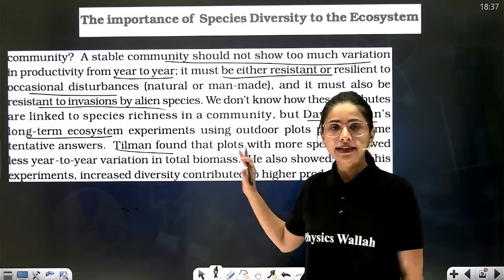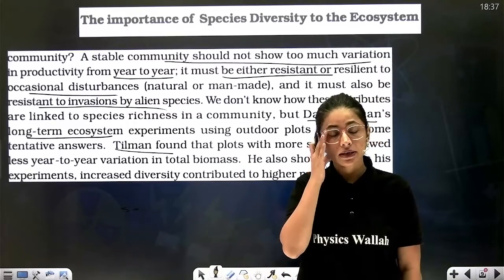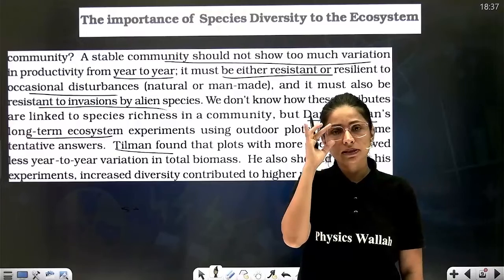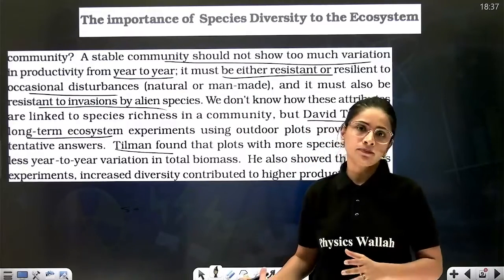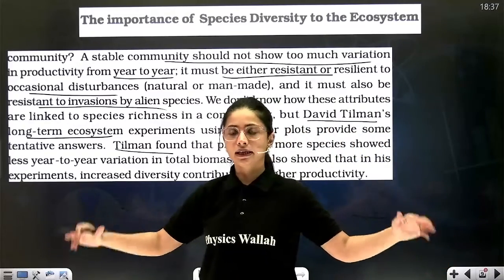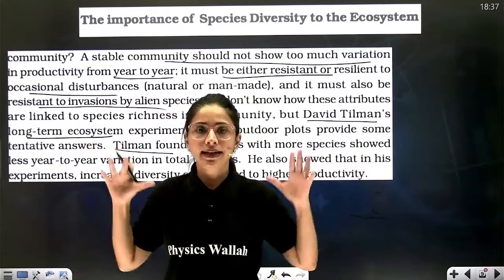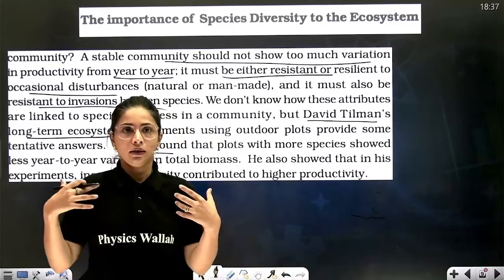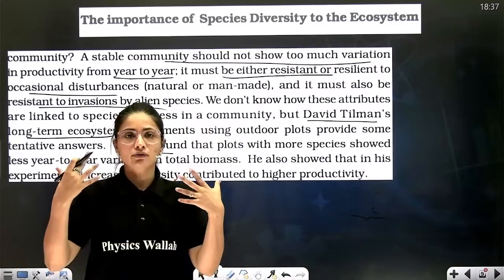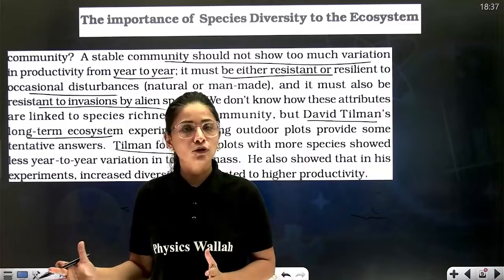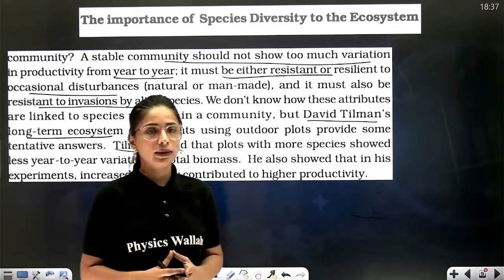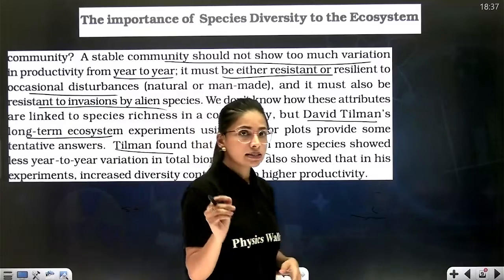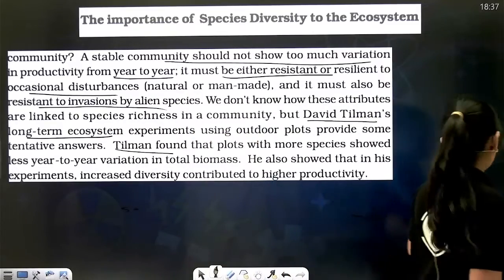So basically, David Tilman with his long-term ecosystem experiment simply proved that yes, if the land studied is more species-rich, then it will be less prone to catastrophe. It will have yearly constant biomass production, and that ecosystem will automatically be considered a stable one. So you have to remember this paragraph.